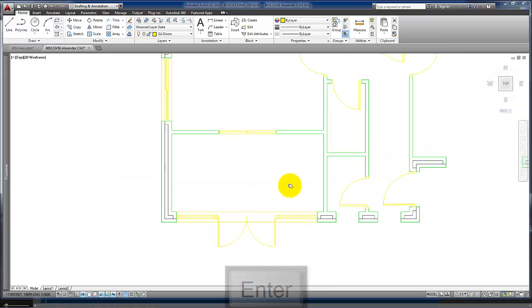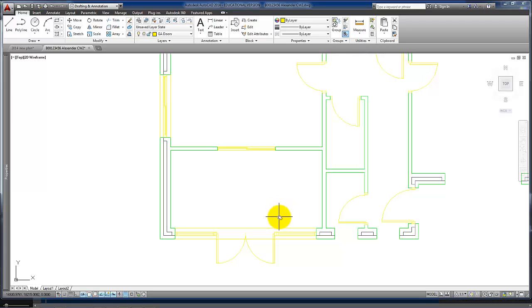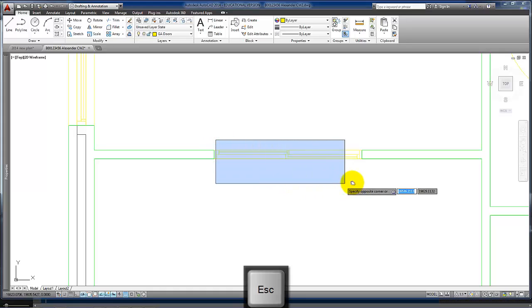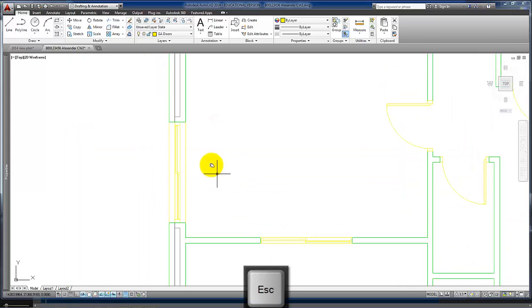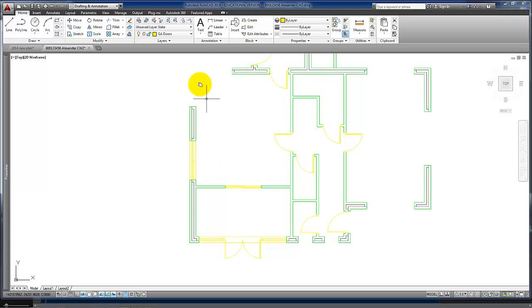Now the only remaining thing to do with those doors is to turn them into a block. So with this one, you select all the elements, you would create a block, give it an appropriate name, with all the elements here, excluding obviously the elements for the wall, make a block with that, and again all the yellow lines there, make those into a block, ensuring that when you create the block you're on the doors layer. So at that point that should be the remaining doors in the ground floor finished.